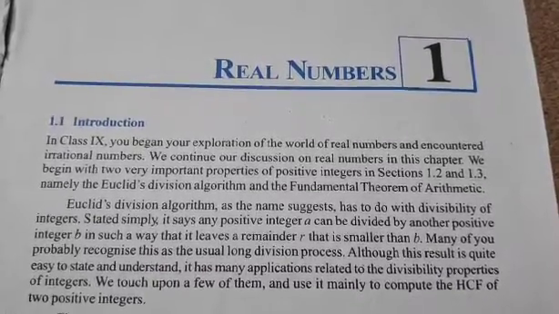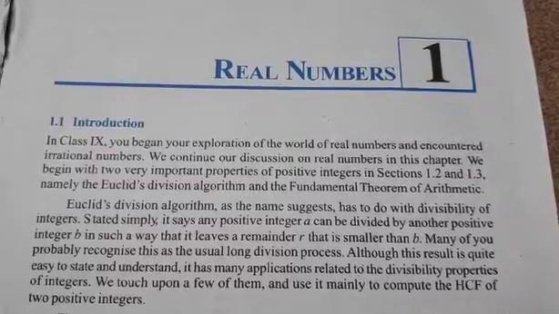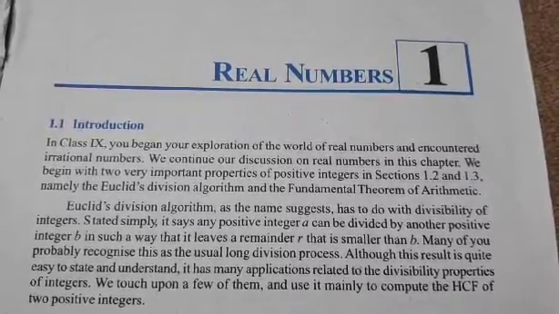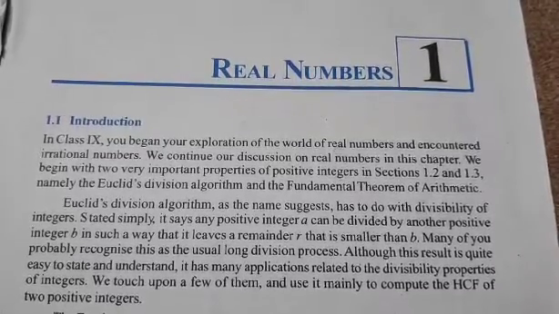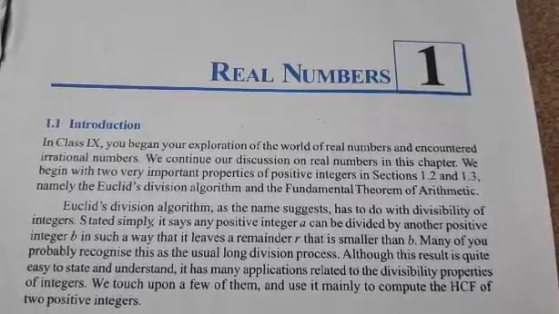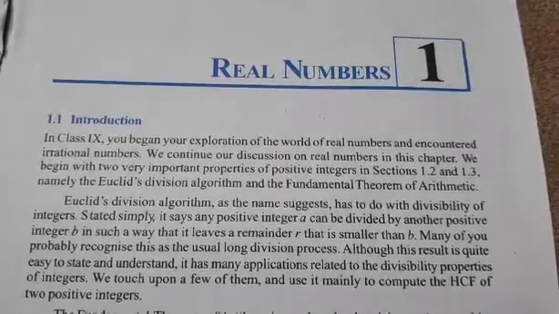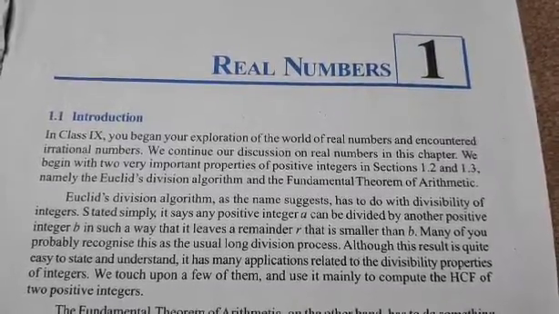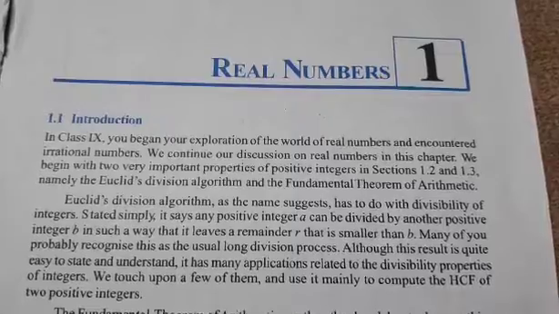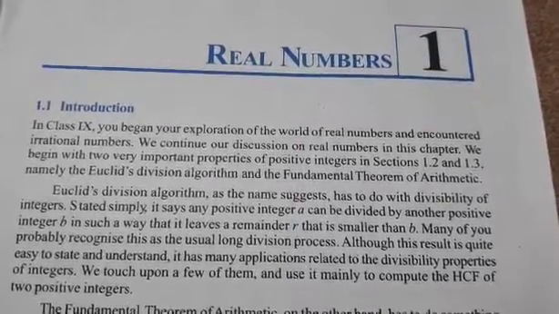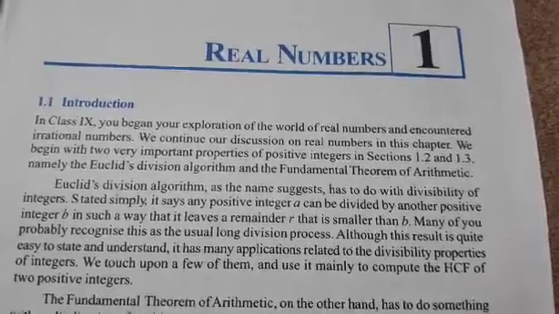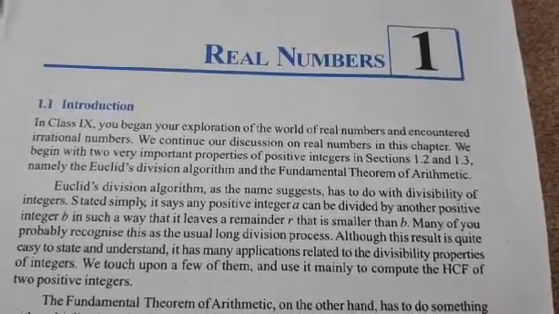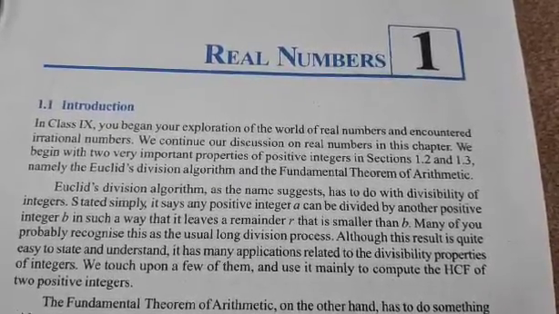The decimal expressions can be terminating, or if they are non-terminating then they will be recurring. Both of these cases are rational numbers, whereas irrational numbers are non-terminating and non-recurring. These are some of the things which you have already come across in standard 9th. Now we'll learn something new this year, that's called Euclid's division lemma.